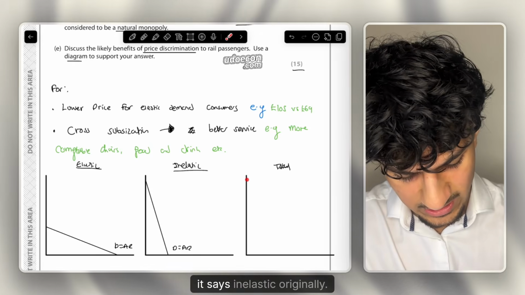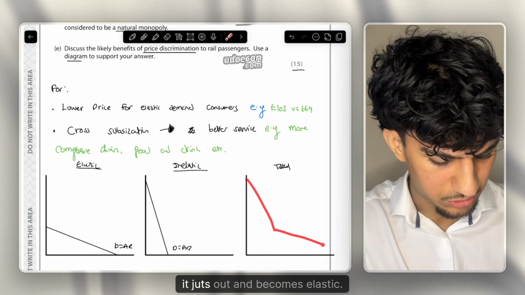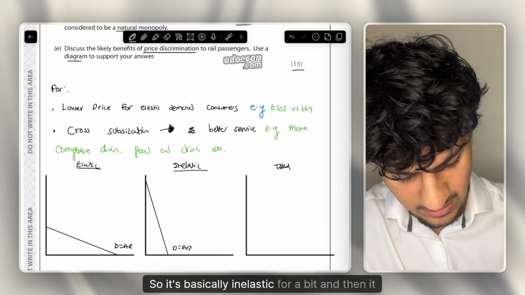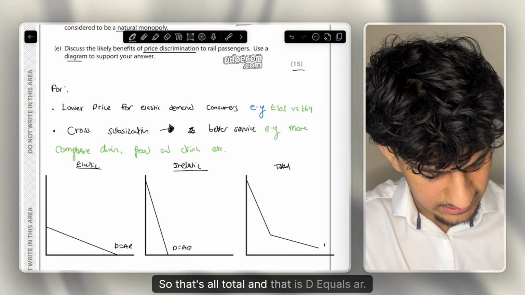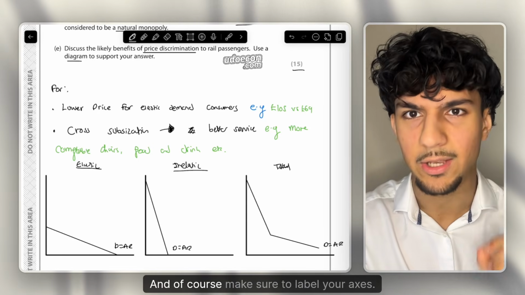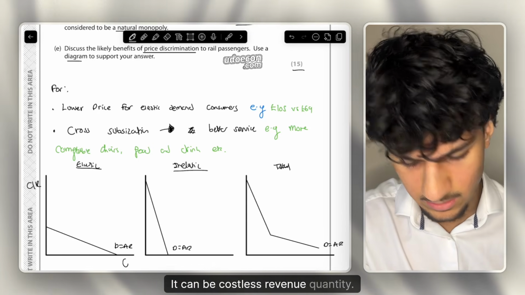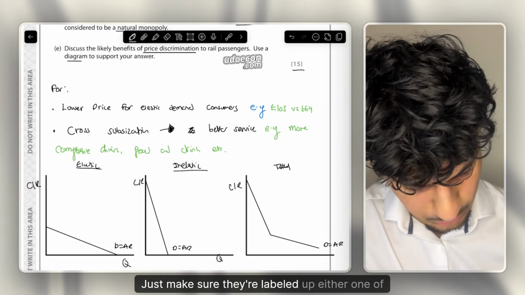So it says inelastic originally, and then when you get to enough quantity that it can make elastic, it juts out and becomes elastic. So it's basically inelastic for a bit, and then it finally becomes elastic. So that's all total, and that is D equals AR. And that is the first step in your price discrimination diagram. And of course, make sure to label your axes. It can be cost / revenue and quantity. It can also be price / quantity. It doesn't really matter here. Just make sure they're labelled, either one of them.